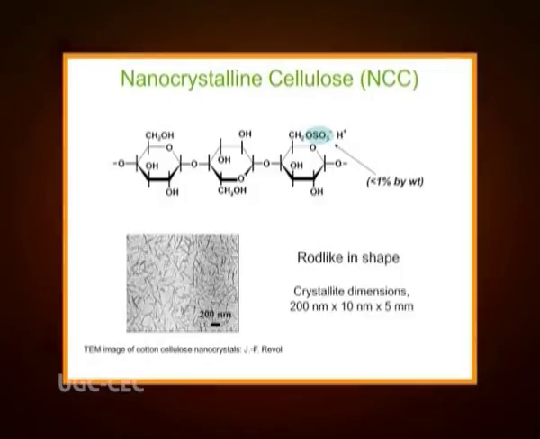By treating it with strong acid, the amorphous region can be broken up, thereby producing nanocrystalline cellulose, a novel material with many desirable properties. Recently, nanocrystalline cellulose was used as the filler phase in bio-based polymer matrices to produce nanocomposites with superior thermal and mechanical properties.